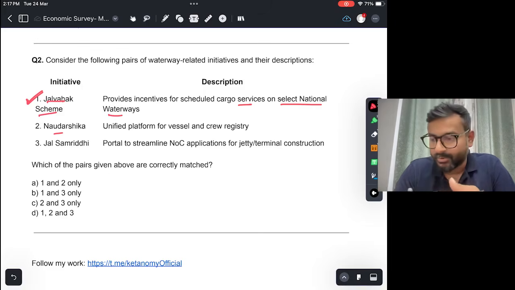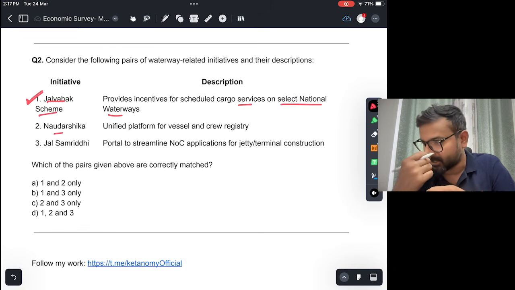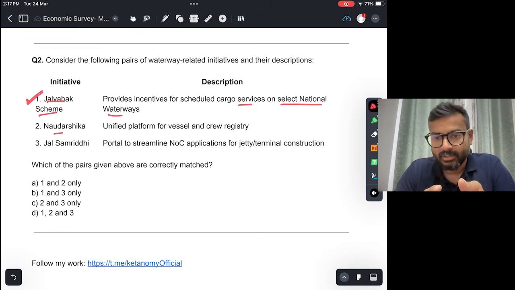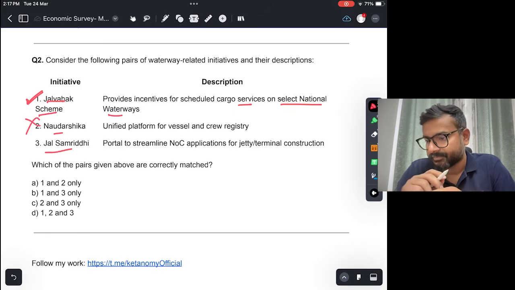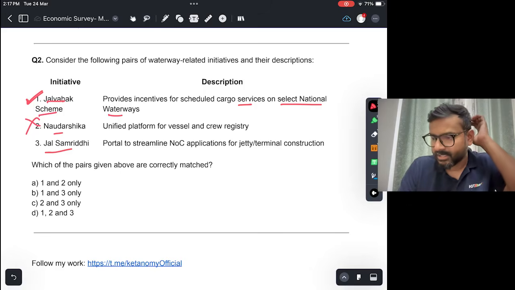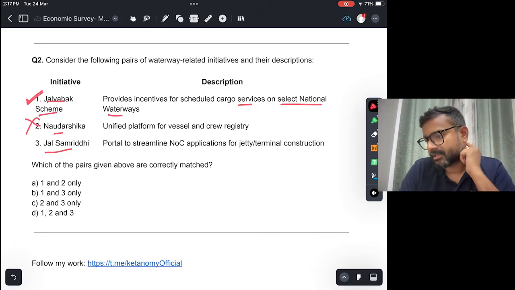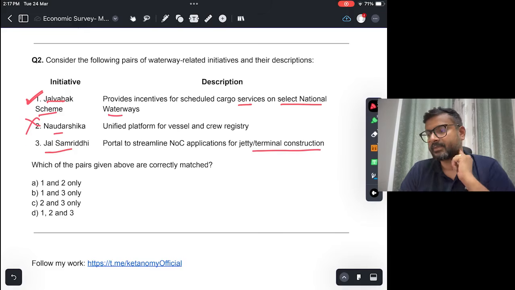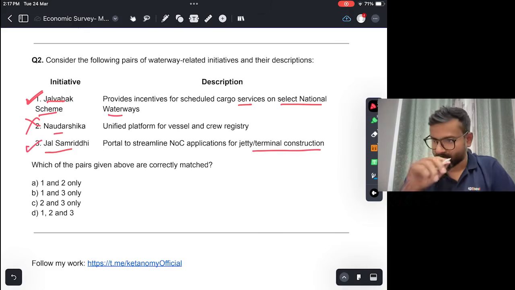And I've already provided the summary of the economic survey, so you can take a look at all the initiatives that are there and know what function and what description belongs to which initiative. So this is not correct. Jal Samriddhi. Jal Samriddhi is a portal to streamline no objection certificate application for jetty terminal construction. So this again is true. So the answer would be B, 1 and 3.